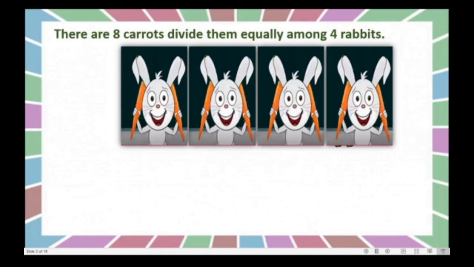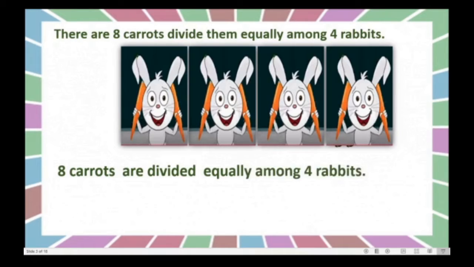Yes, dear children, by this we can say that 8 carrots are divided equally among 4 rabbits, isn't it? Because there are none left. No carrots left, so we have divided equal carrots or equal parts among 4 rabbits, and each rabbit got how many carrots? 2 carrots. We can see here in their hands, isn't it?